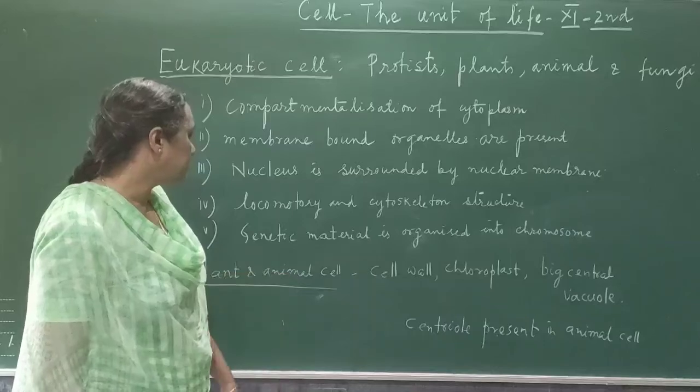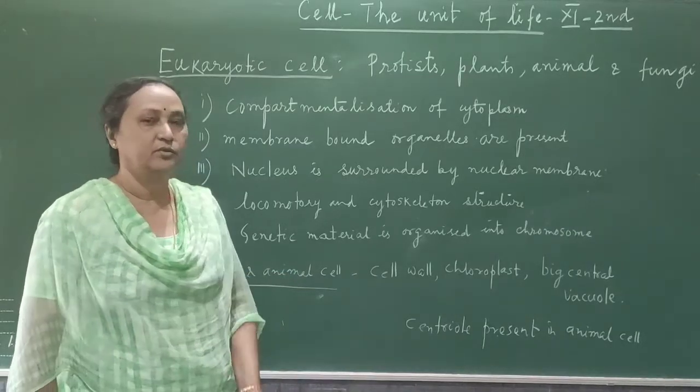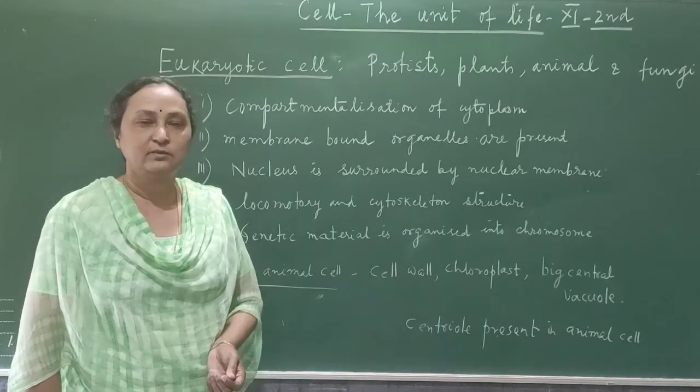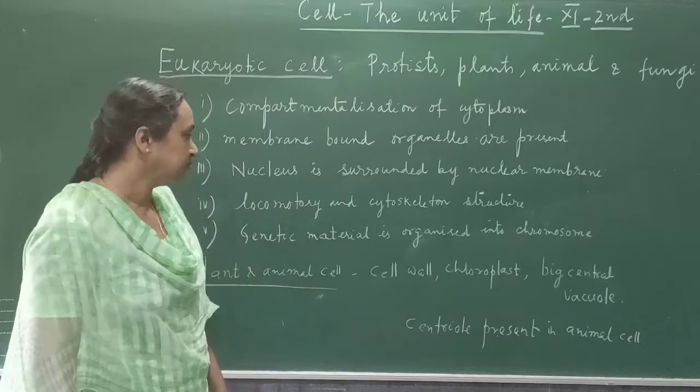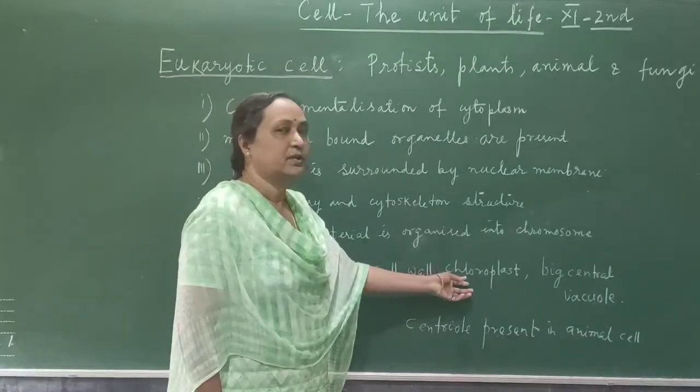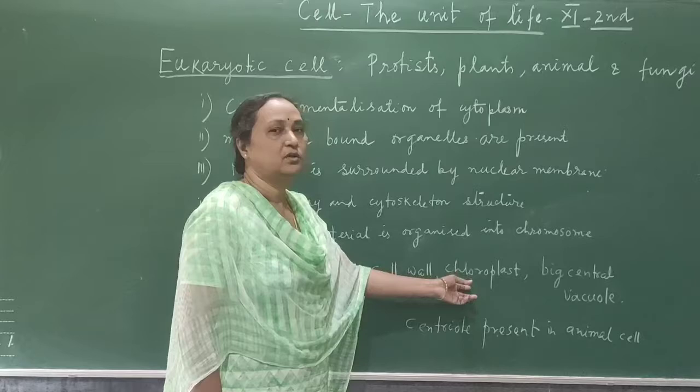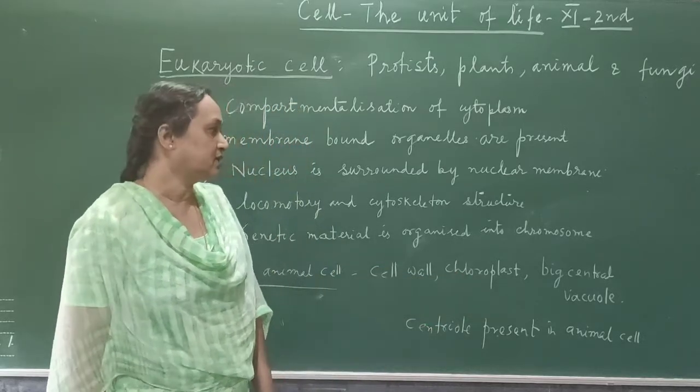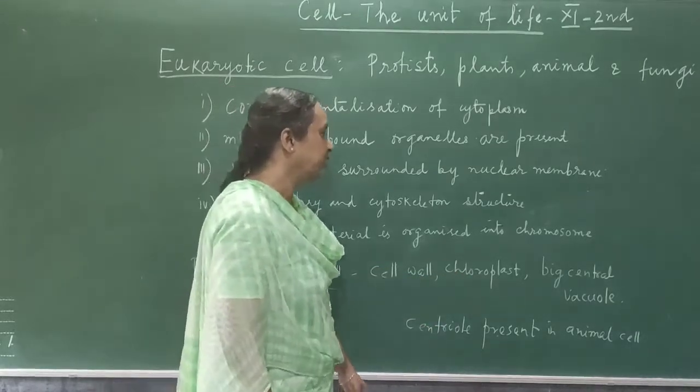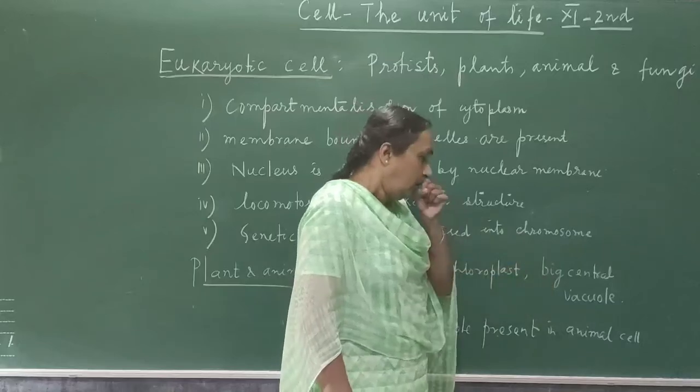Now, what is the difference between plant and animal cell? All of you know that plant cell has a cell wall which is absent in animal cell. Plant cell has chloroplast for the preparation of food. Animal cell lacks chloroplast. Plant cell has a big central vacuole.